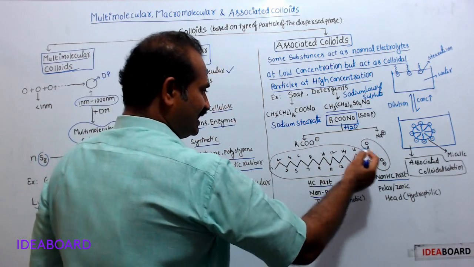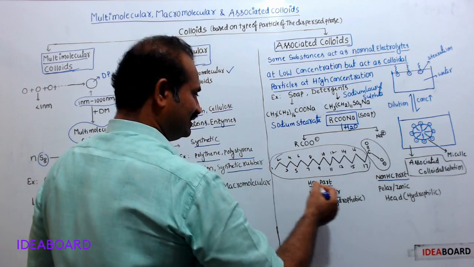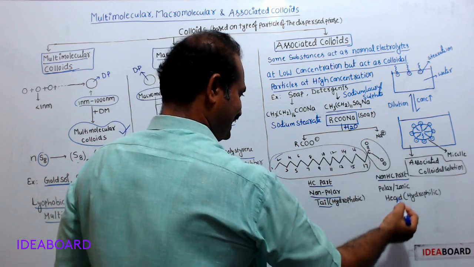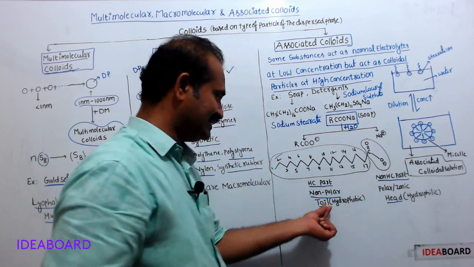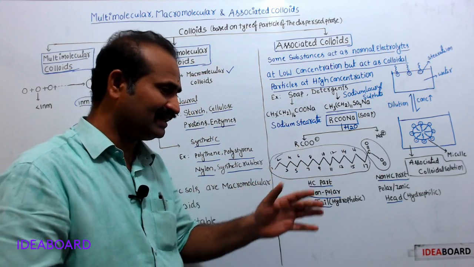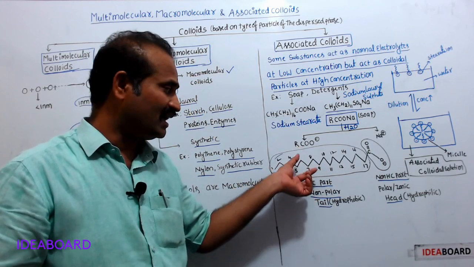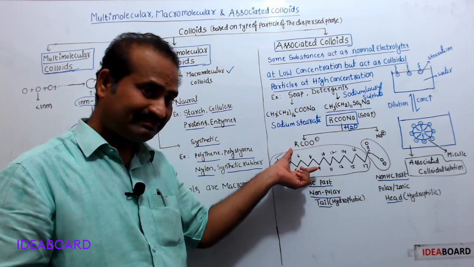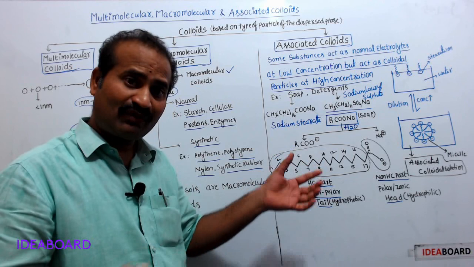So in the stearate ion, this part acts as a tail and this part acts as a head. This tail is hydrophobic, meaning the hydrocarbon part hates water, because it is hydrocarbon, which is non-polar, but water is polar.